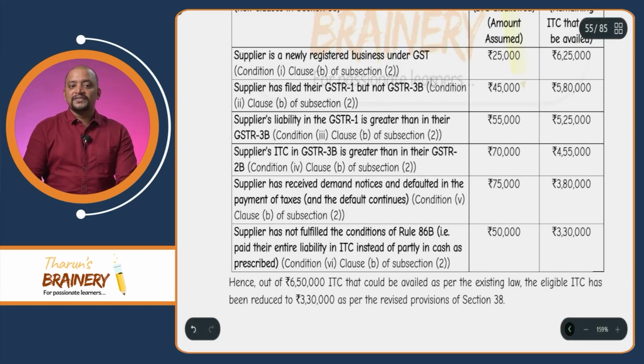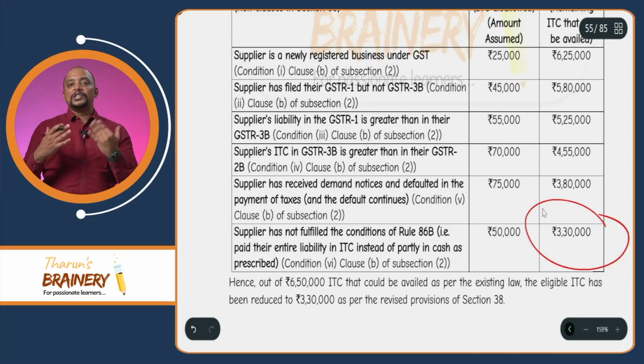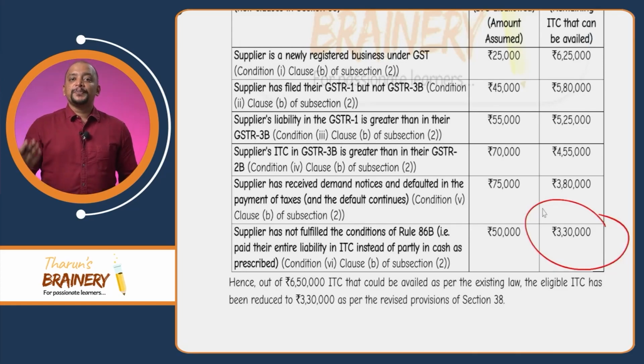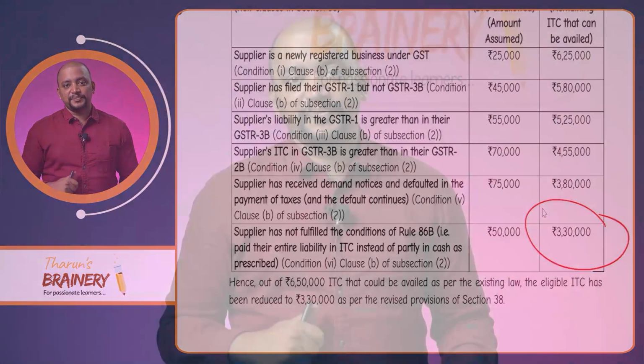So, like this, whenever there are restrictions like this, whatever restrictions we have seen, in all these cases ITC is disallowed, and the remaining balance of 3 lakh 30 is what can be taken. So, these are all the restrictions that can be put forth by the department. Even the matched ITC may be disallowed in terms of section 38.